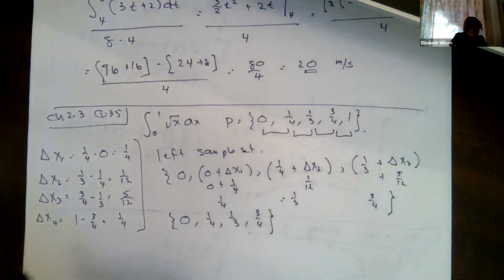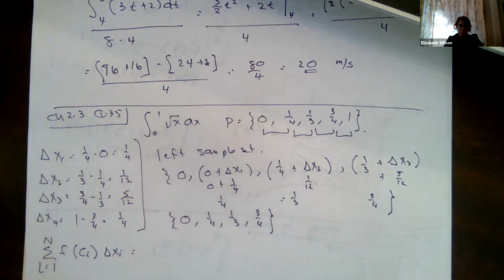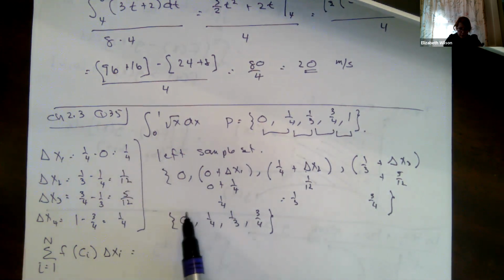All right, so now I'm going to do the sum from i equals 1 to n of f of c sub i times delta x sub i. So we're going to sum up all these areas of the rectangles. So my delta x times my function evaluated at these values.